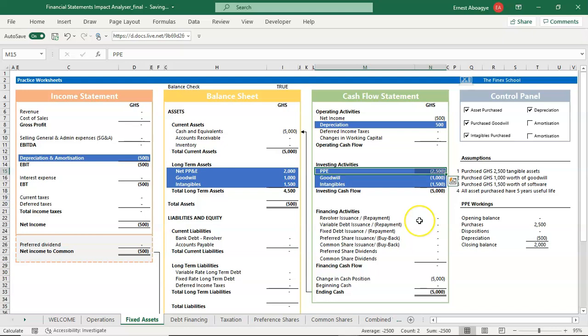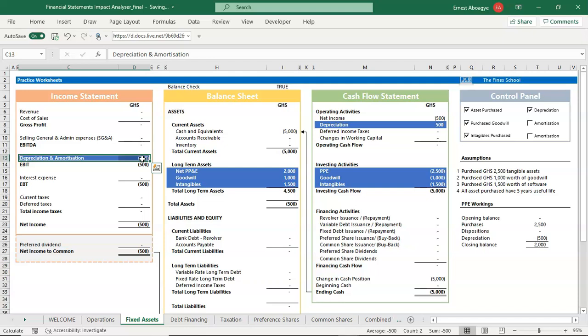But because we are assuming that the asset's useful life is 5 years, we want to charge in equal amounts over the 5 years to the income statement as depreciation. It means that we will have it as a notional charge, and that's why we say a notional charge. It is actually not a cash flow, because the cash element has been paid off already in our cash flow statement.